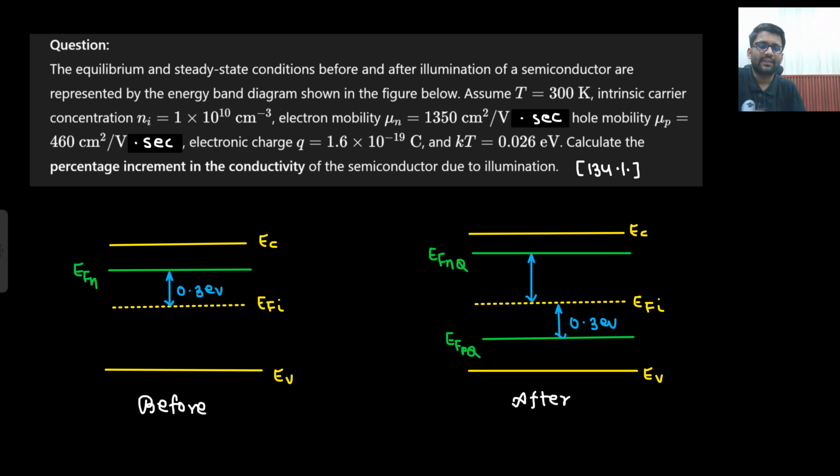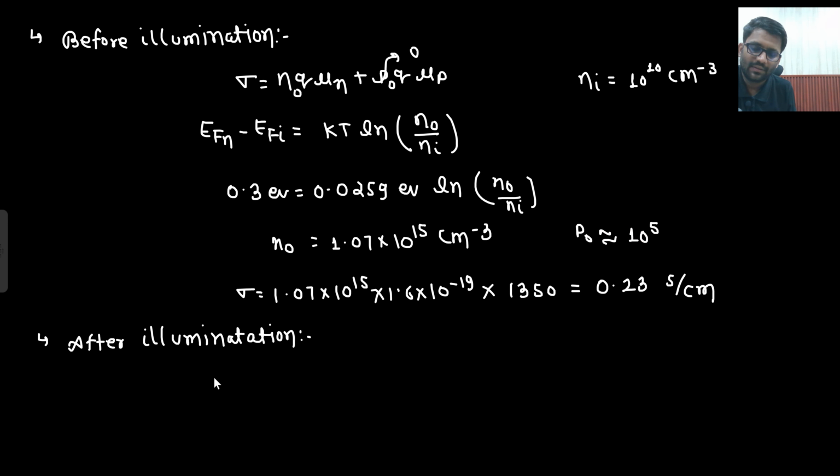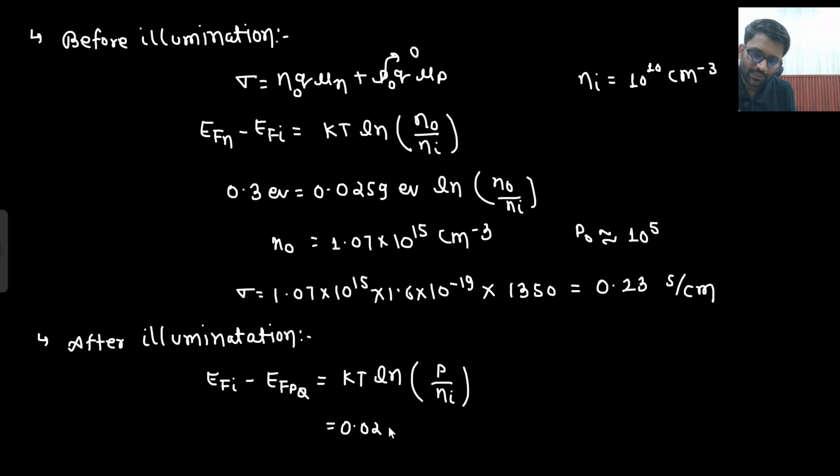So what I need to do now, after illumination, what they are saying is that your EF i minus EF p is given by kT ln p by ni. 0.026 is equal to 0.3, again ln p by ni.